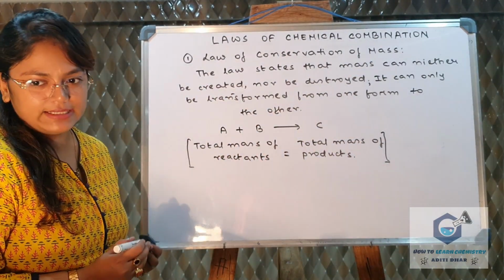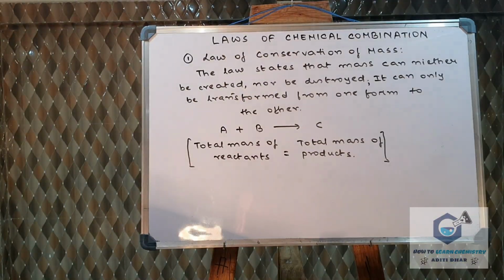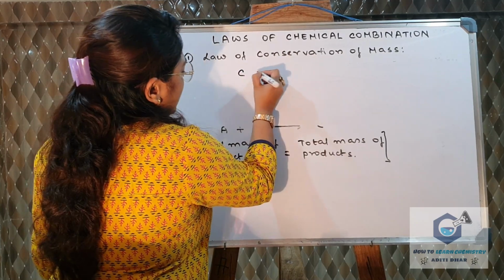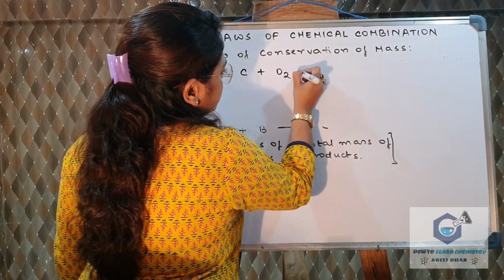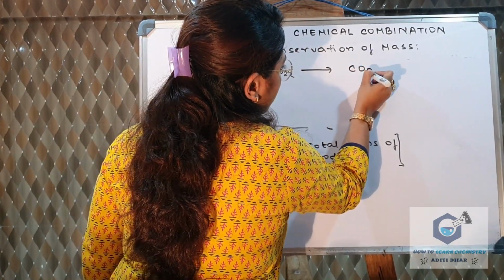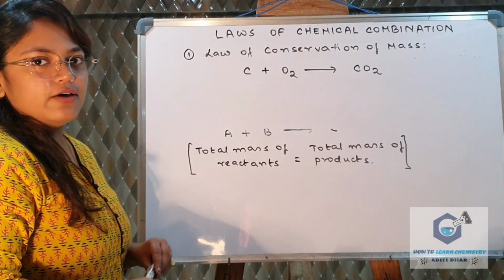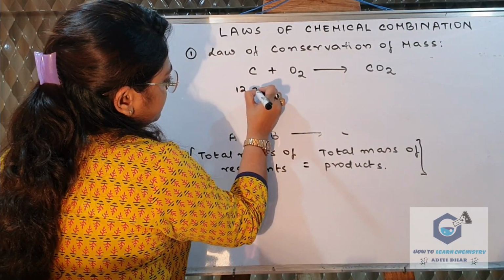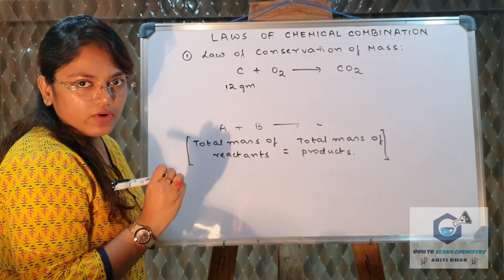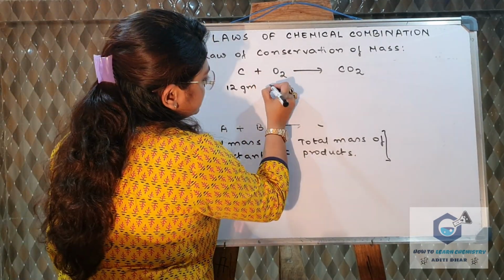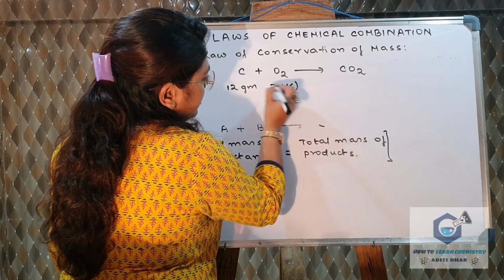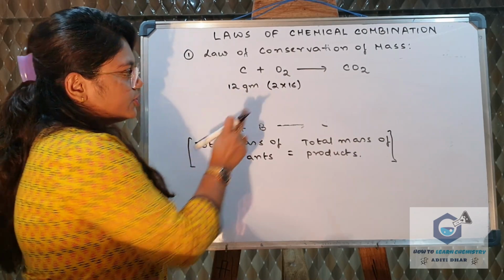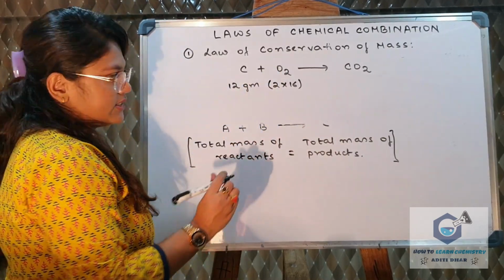Let us see with an example. Suppose carbon is reacting with oxygen to form carbon dioxide. This is a very well known reaction. So the mass of carbon is 12, if we take it in grams. The mass of oxygen is 2 into 16, because the atomic mass of oxygen is 16 and there are 2 oxygen atoms.